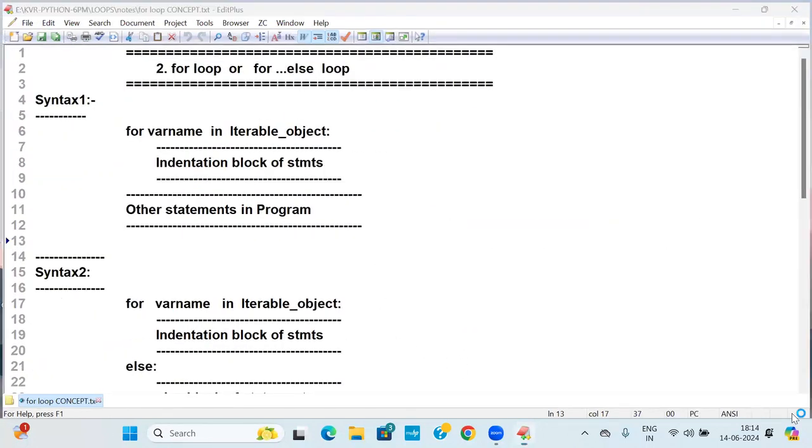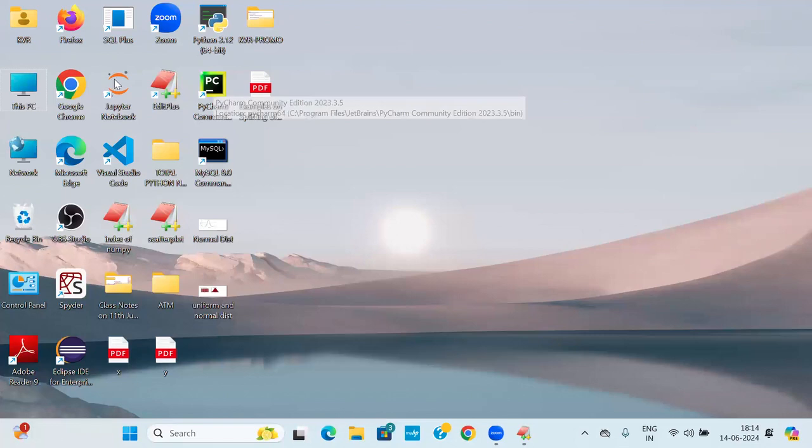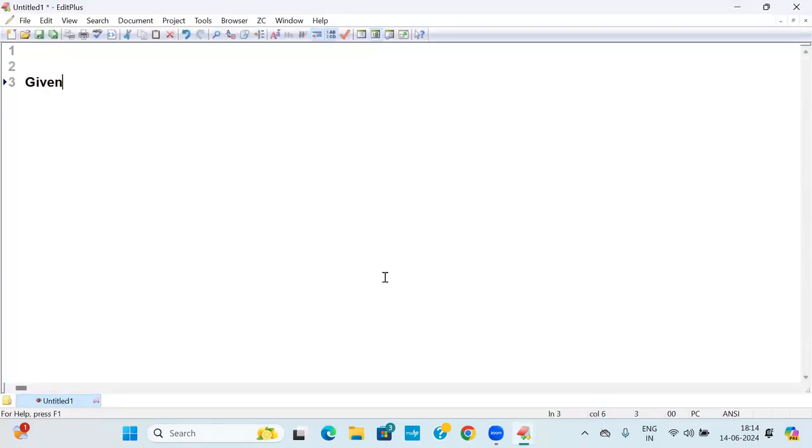So let us go to PyCharm here. First of all, did you understand that logic, students? The given number is n, something like 4, 5, 7, 8.